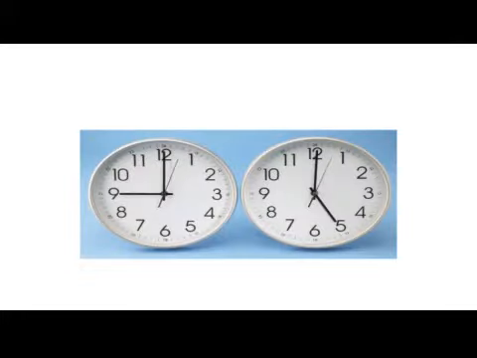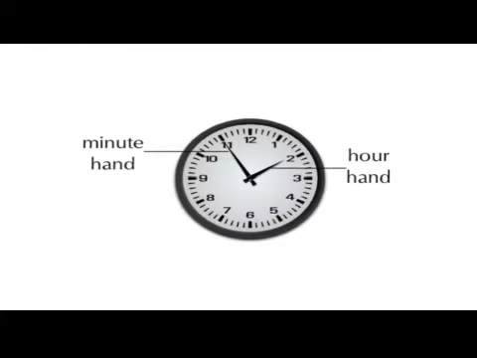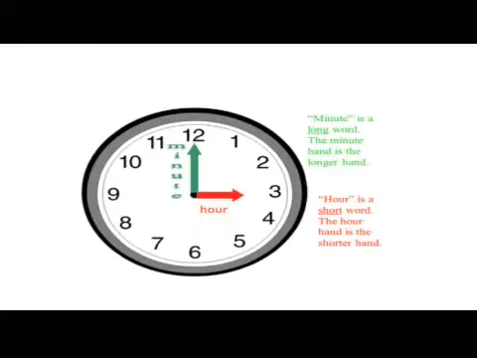Now look at this clock. Clock tells us time. Observe the face of the clock. The face of the clock is marked with numerals 1 to 12. The clock has two hands. One hand is long and the other is short. The long hand is the minute hand. It shows minutes. The short hand is the hour hand. It shows hours. When the minute hand is at 12, the hour hand tells the hours of the day.